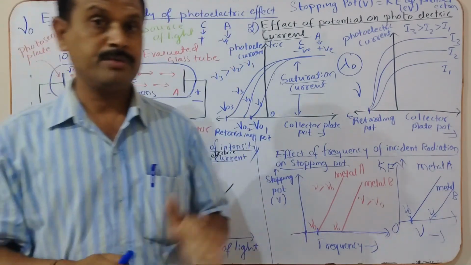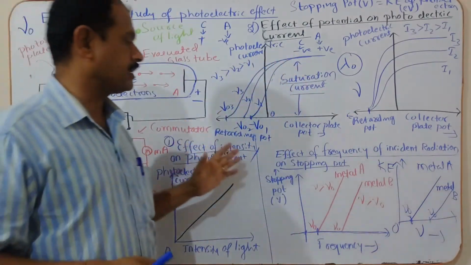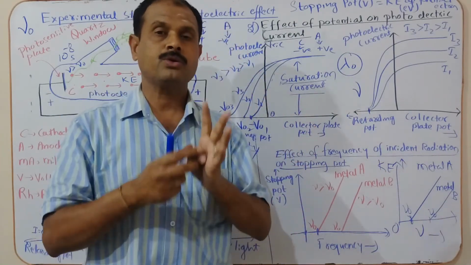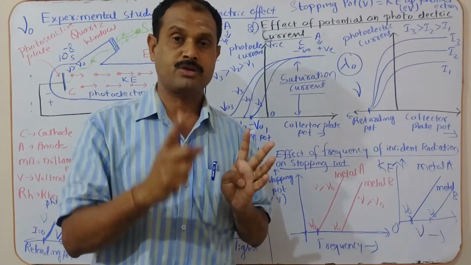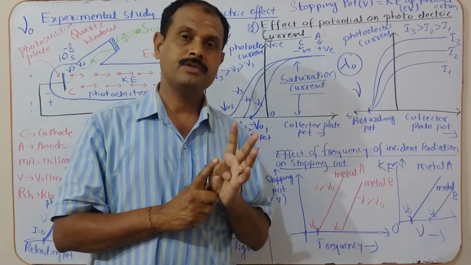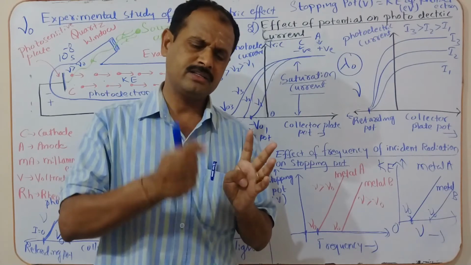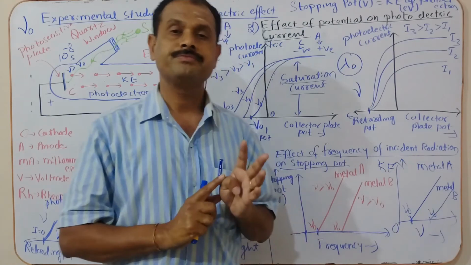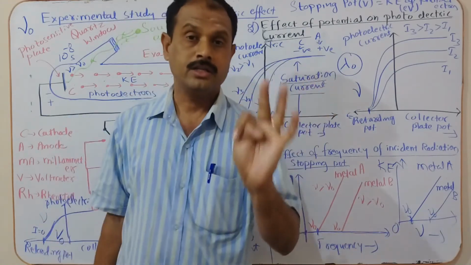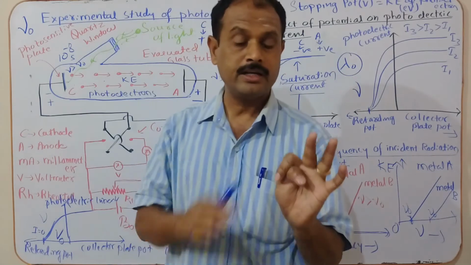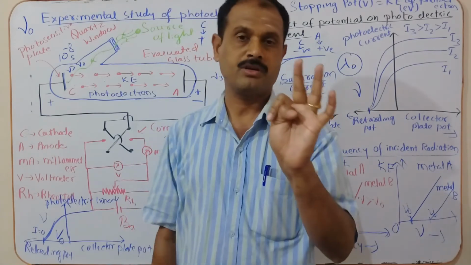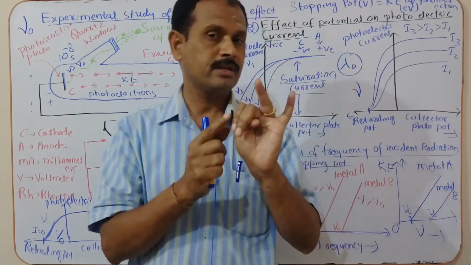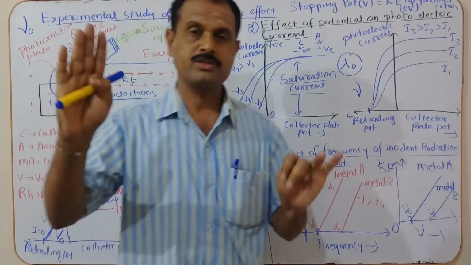Now, very important experimental results, once again I repeat. One: the photoelectric effect is an instantaneous process. What is the meaning of this? If light is incident on the photosensitive material, within a fraction of a second the photoelectrons are emitted. Second result: there is a minimum frequency of incident light below which there is no emission of photoelectrons. Next, the maximum wavelength of the incident light; above that wavelength, there is no emission of photoelectrons.